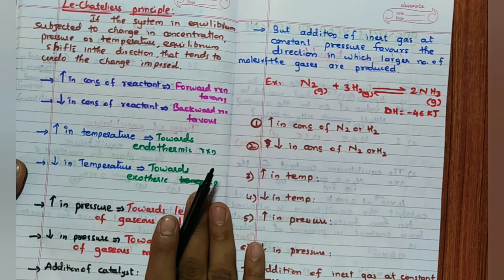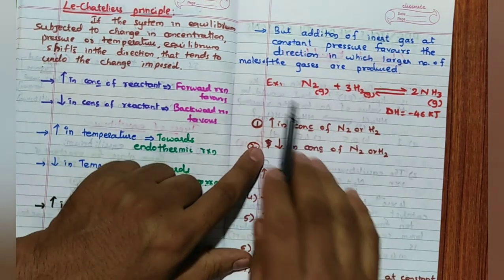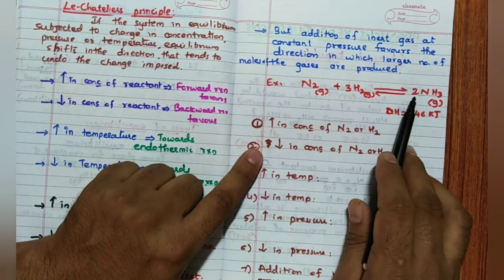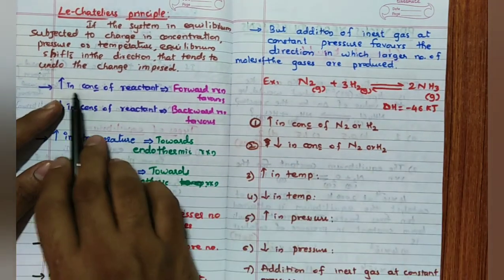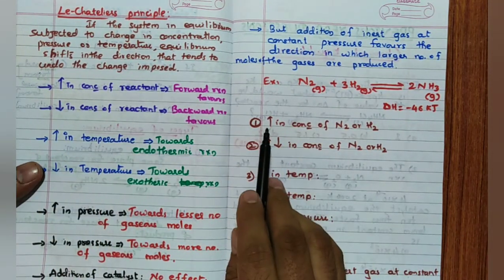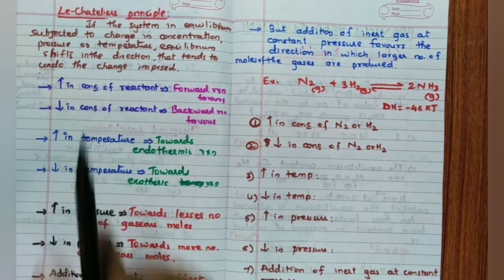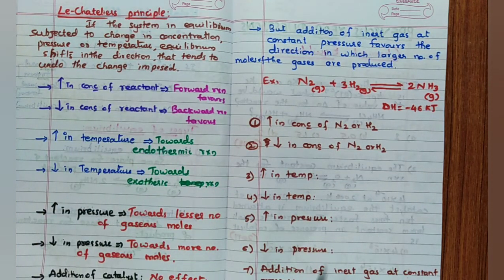So now, very simple, I will tell you. I will take this example, N2 plus 3H2 gives 2NH3. Correct? Now, we will change the concentration of the reactant. What we will do? We will increase the concentration of the reactant. Any reaction, if you increase the concentration of reactant.